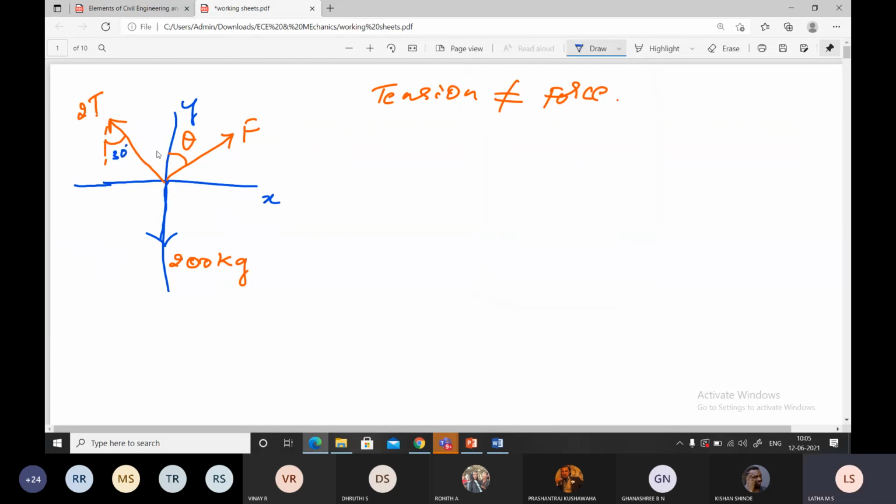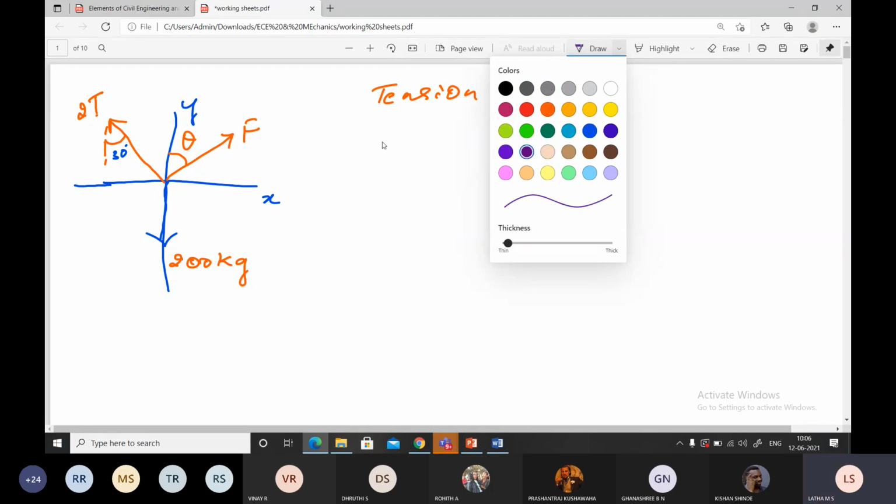Did you follow? Yes or no? Only in this problem, students, you don't find the tension equal to the force, because the value of the force is different and the value of the tension is different. Did you follow this, writing the diagram?